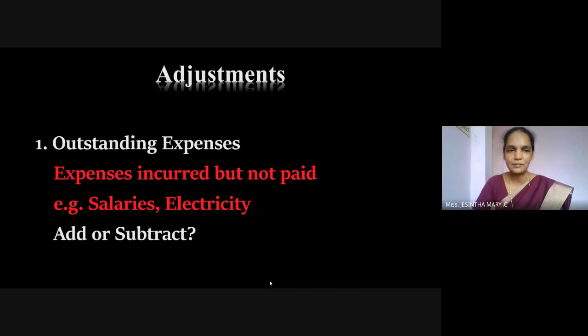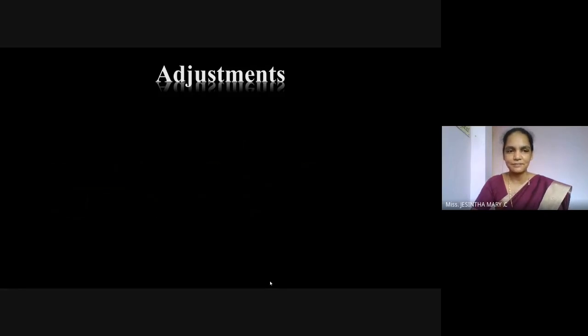What does it mean? The expense is already incurred but not paid. We have incurred the expense but we didn't pay for it. Now the question is, should it be added? Yes, exactly. So yes, it has to be added. So add that item with the financial year. For example, salaries and electricity or such kinds of expense. We have already incurred the expense, but we didn't pay it. So it has to be added with the financial year. That's it. Second item.